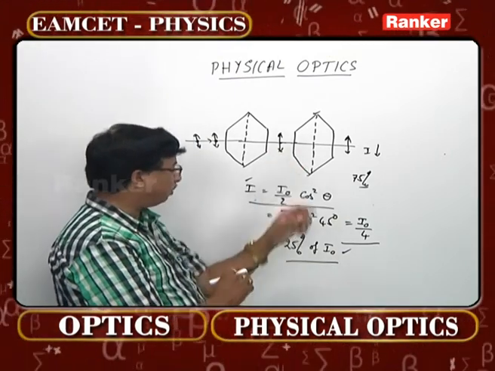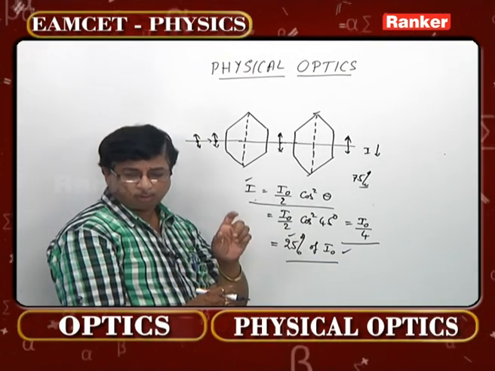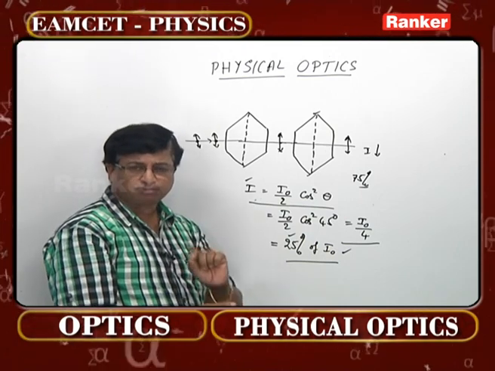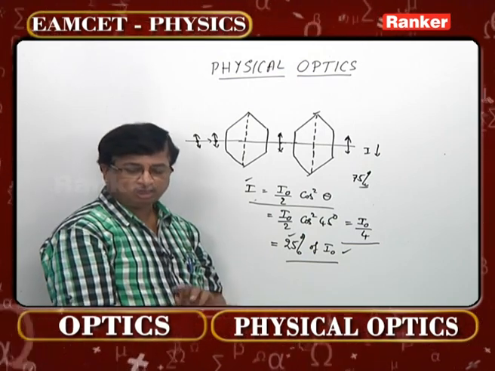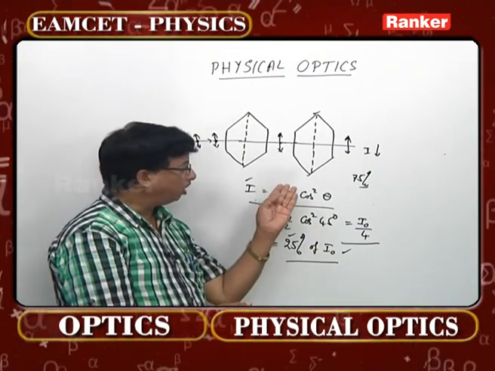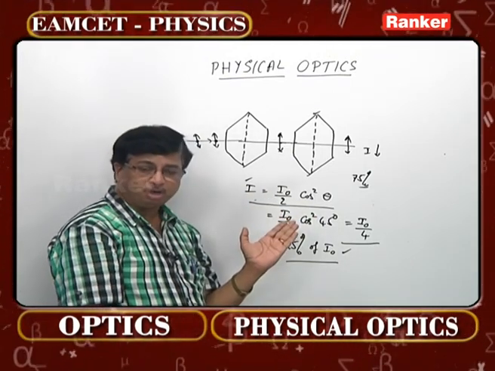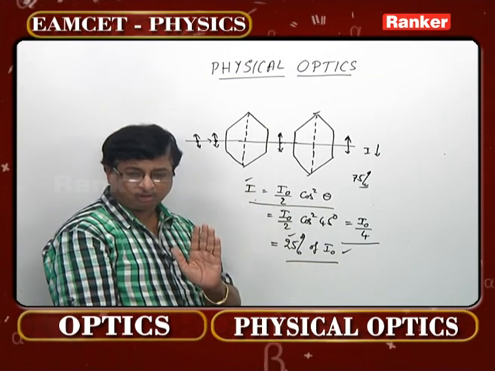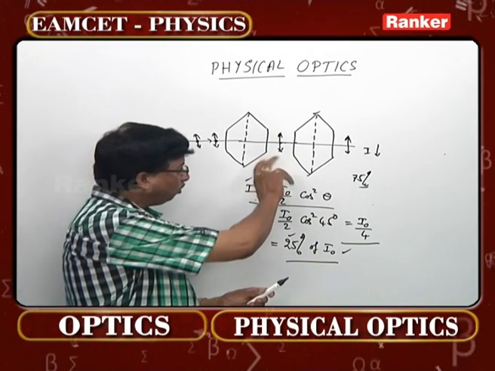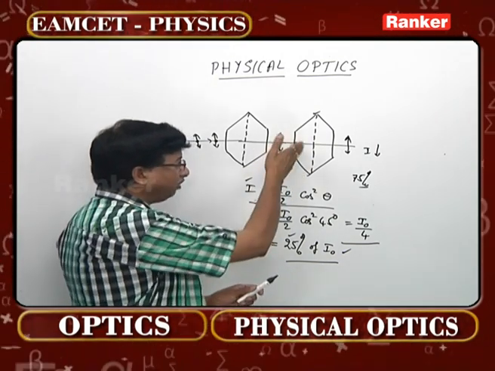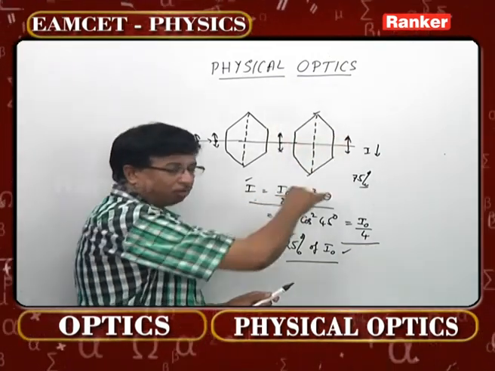Theoretically, one more point I want to mention in the final stages of this topic. When we discuss polarization, the most important theoretical concepts are in the case of double refraction. In the case of double refraction, we will be finding the ordinary image and the extraordinary image. Ordinary rays form the ordinary image. Extraordinary rays form the extraordinary image. The point you should understand: when the crystal is rotated, the ordinary image lies there only. It will not move. Whereas the extraordinary image rotates along with the crystal.